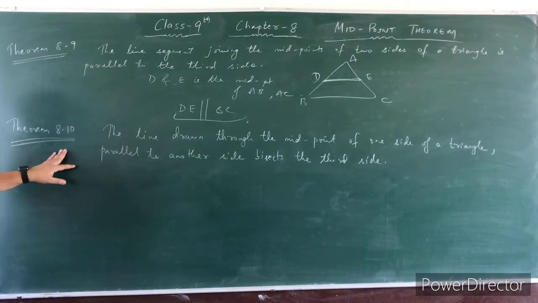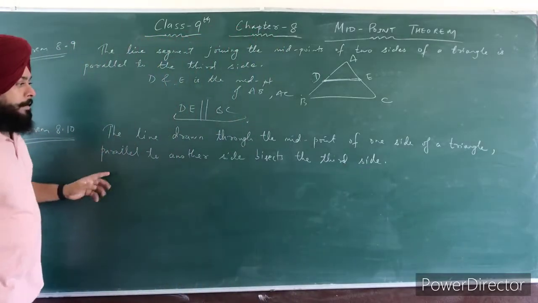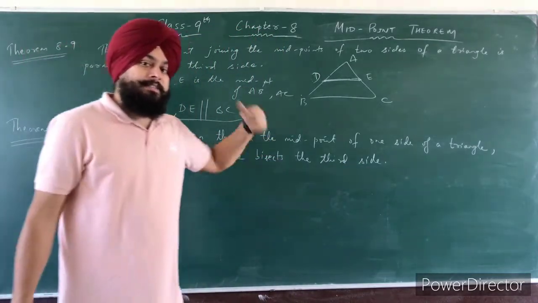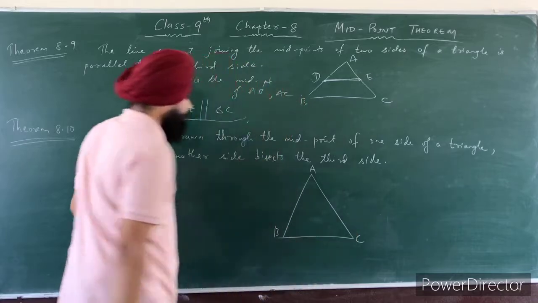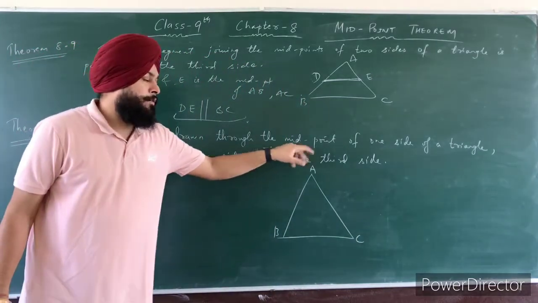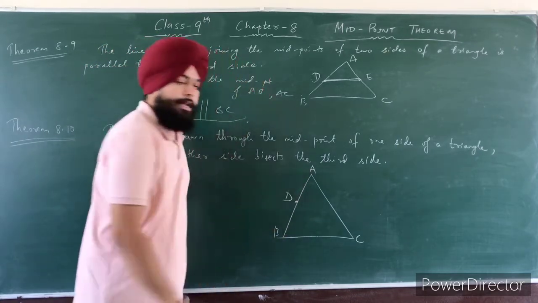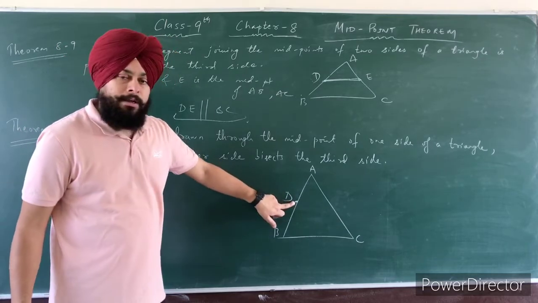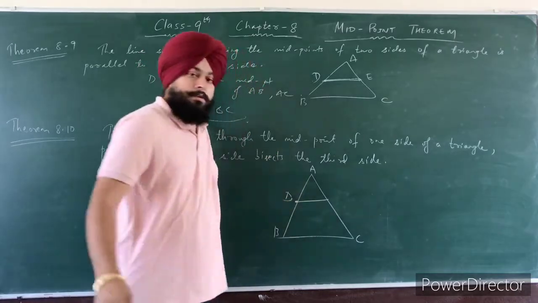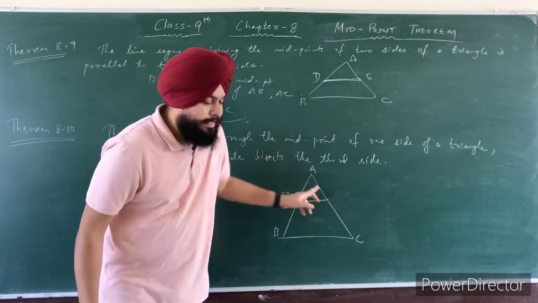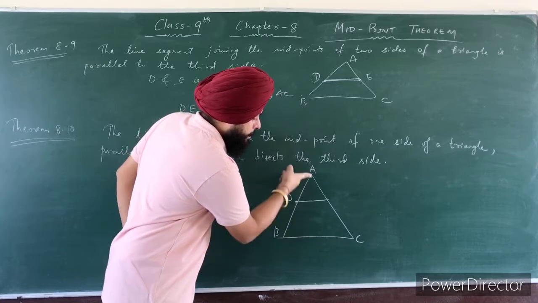Next, theorem 8.10. The line drawn through the midpoint of one side of a triangle and parallel to another side bisects the third side. So this is the triangle ABC. The statement is the line drawn through the midpoint of one side of a triangle. So suppose that the midpoint of side AB is given at point D, and we have to draw a line segment from this point D which is parallel to another side. If you draw a line towards AC, then it is parallel to BC. If you draw a line toward BC, then it is parallel to AC.